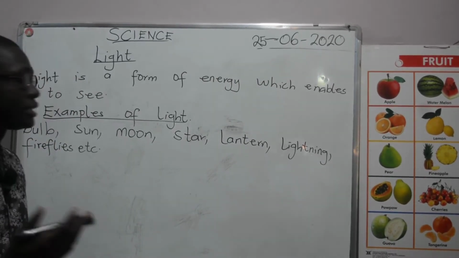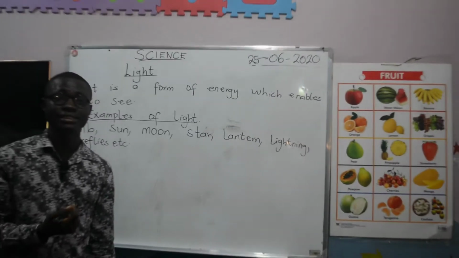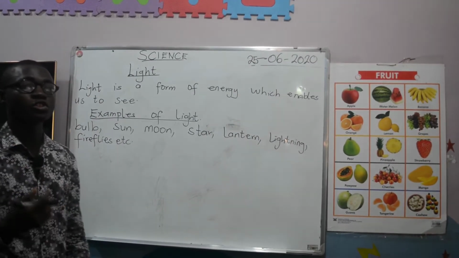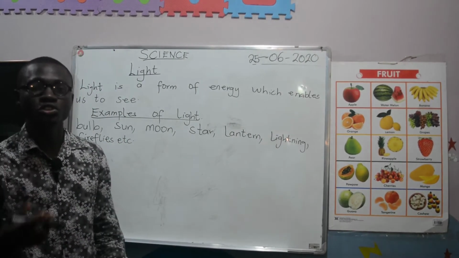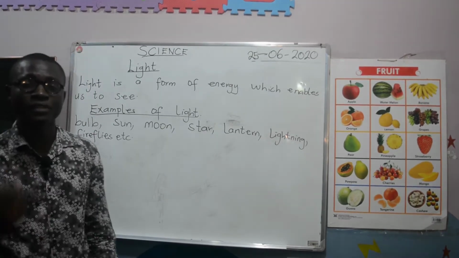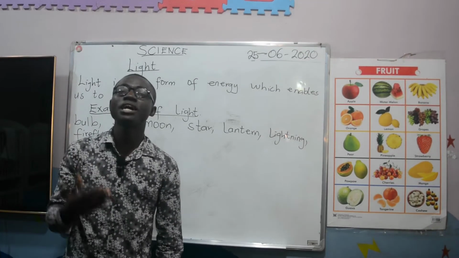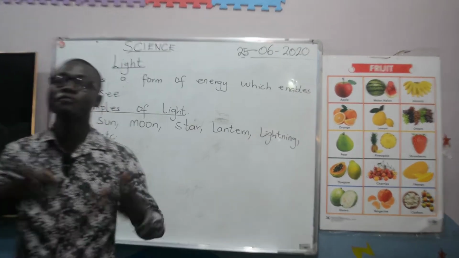Now, we also have sources of light. And there are 2 sources of light. We have natural sources of light and artificial sources of light.